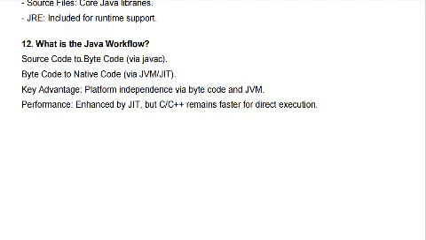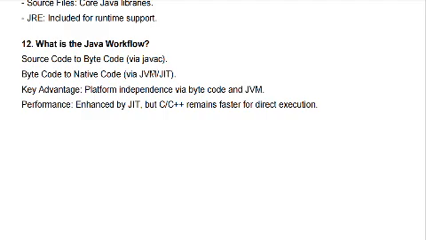If there are no errors in your code, then only will it compile successfully. After compiling, a class file will be generated. This class file contains the bytecode. That bytecode will be converted into native code or machine code via JVM or JIT.